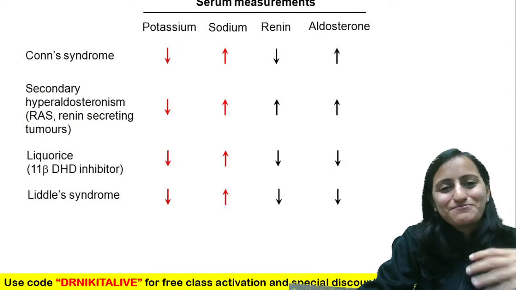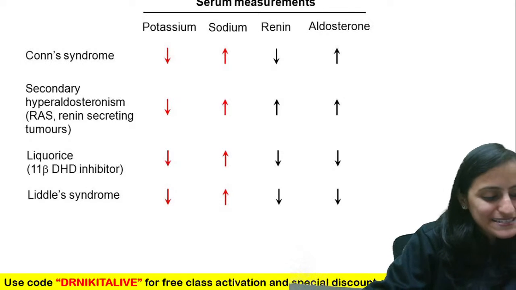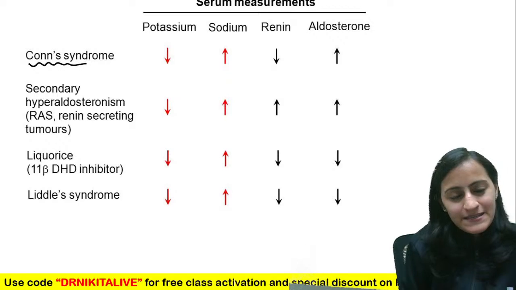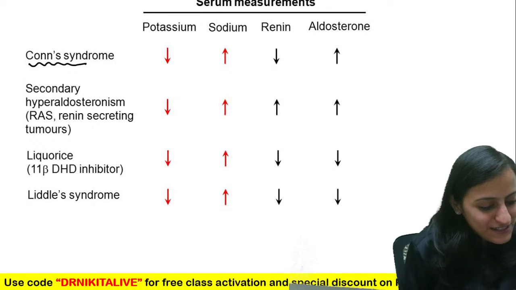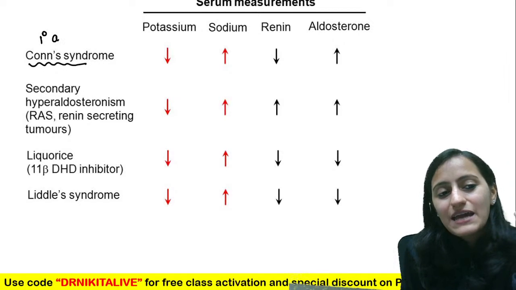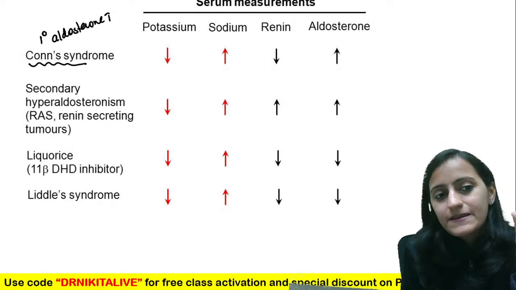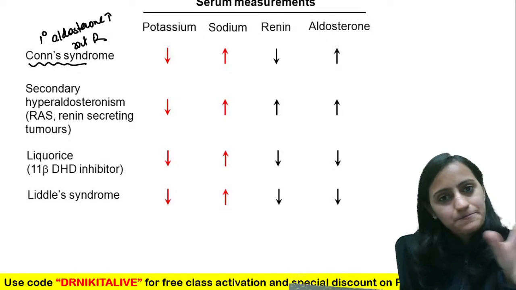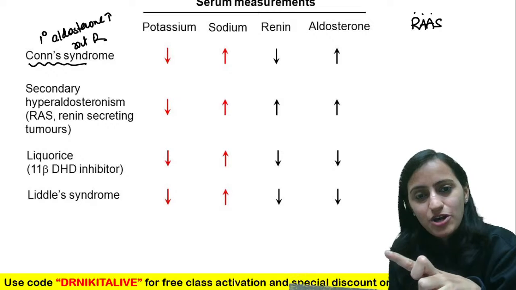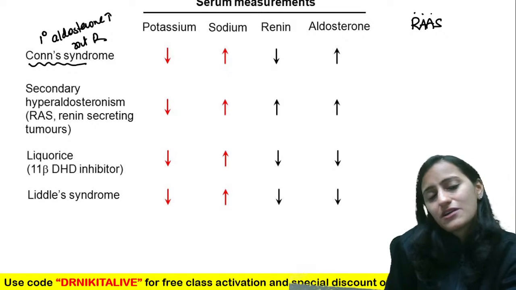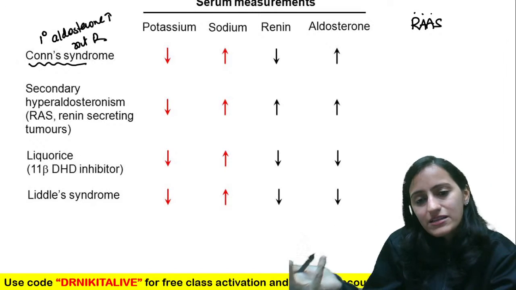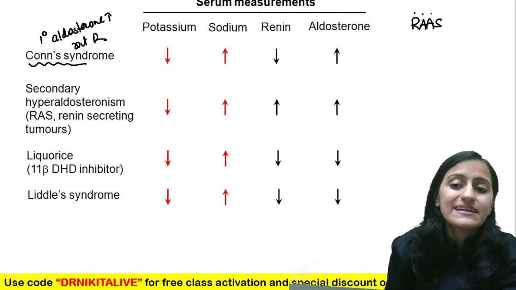Okay, next one, let's go to the next. Adding to the syndromes, if this is not enough, let's add one more syndrome, which is Conn's syndrome. Because some of you mentioned you want to focus on Conn's as well. See, Conn's is basically primary aldosterone high, that means without renin. Now you know the RAS system: renin, angiotensin, aldosterone. Aldosterone is the one which is controlled by renin. Aldosterone can increase on its own, right? If activity increases in the adrenal, it can rise by itself, that is primary.